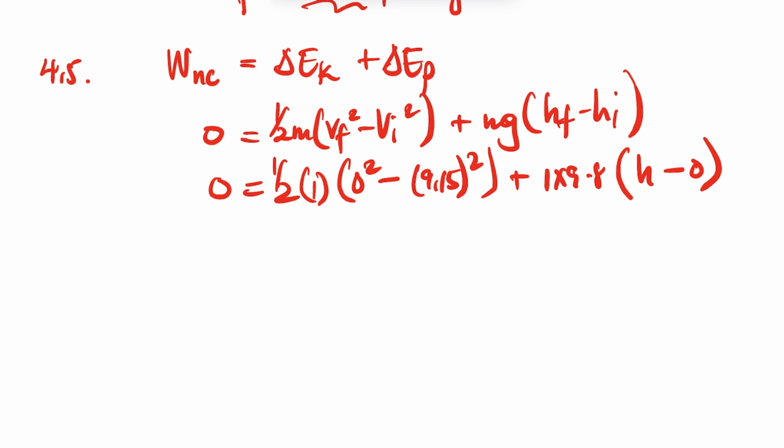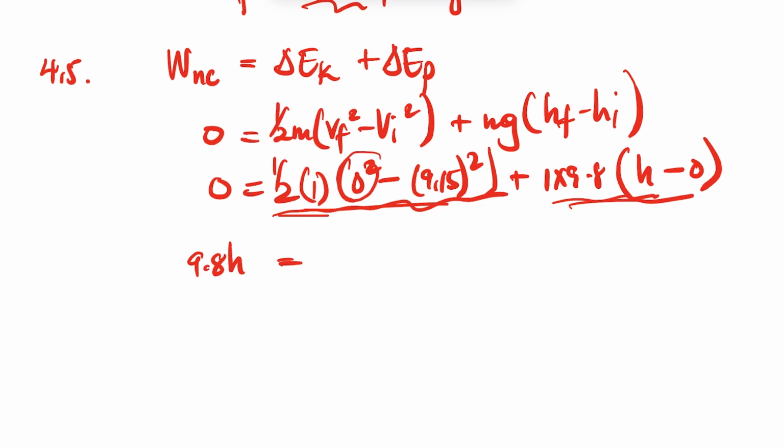I hope I make sense, guys. You can send a comment if there's anything that you do not understand. This is the math. You punch this in the calculator. You have your 9.8 h, and you take the other term to the other side.